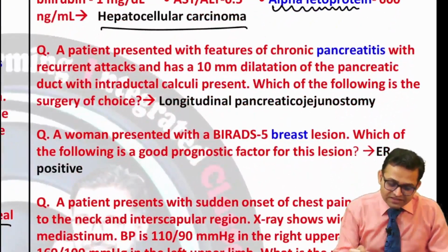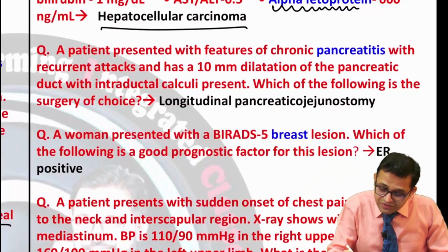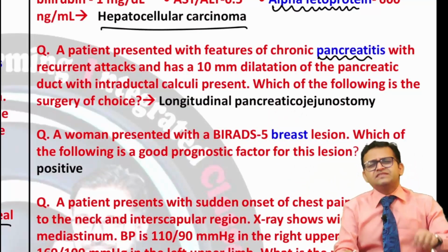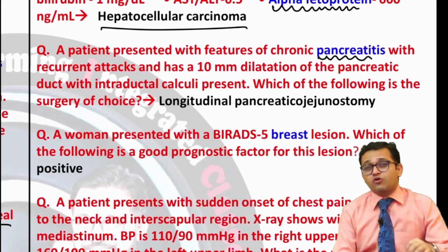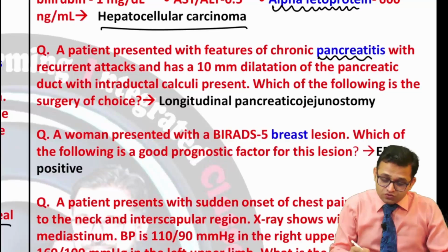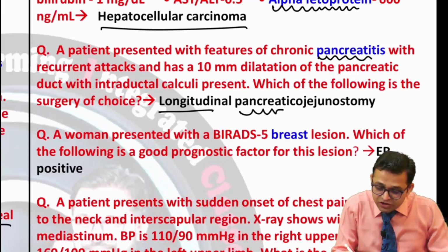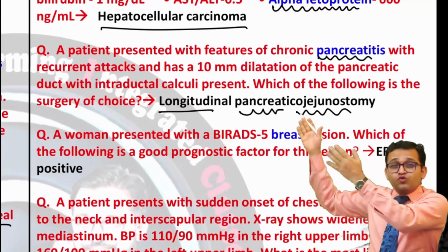Now our analysis is saying the next question was related with pancreatitis, acute pancreatitis as well as chronic pancreatitis. Definitely acute pancreatitis is the more important topic. You have to focus, and the answer for this question was a longitudinal pancreaticojejunostomy. So you have to look for this topic.